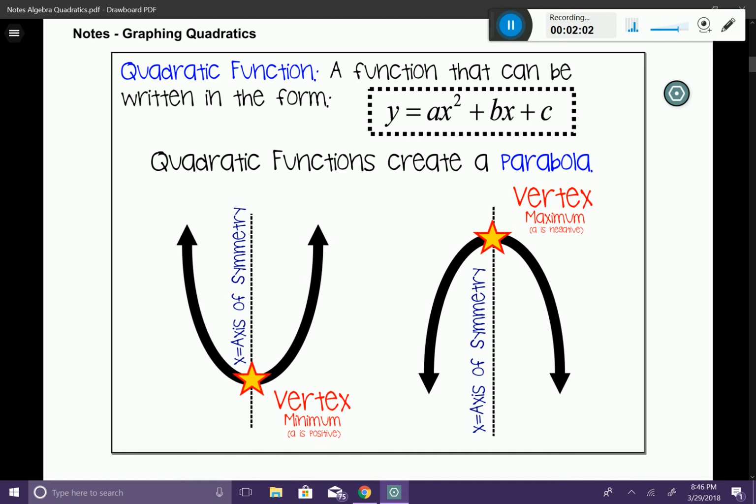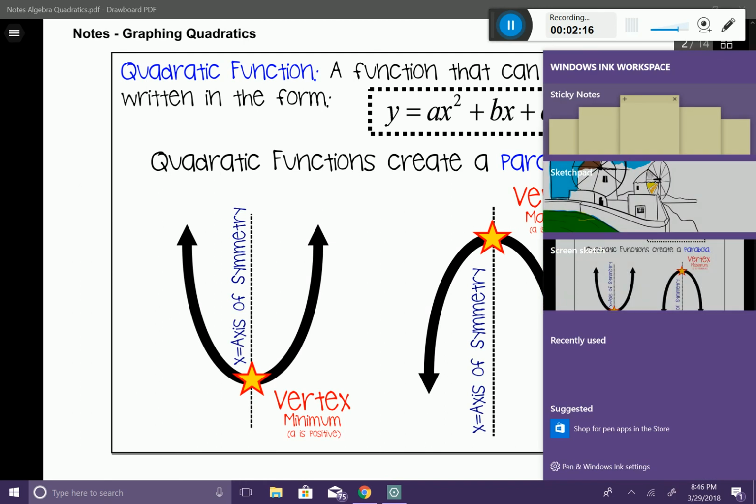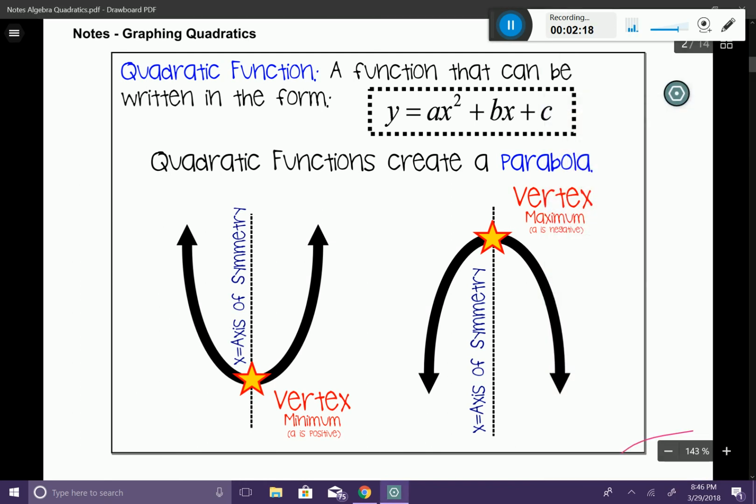In the first parabola, you can see that the lowest point on the parabola is the vertex. When it's the lowest point, we call this a minimum point. This will always happen when the a coefficient in your equation is positive, you're always going to have a minimum value.